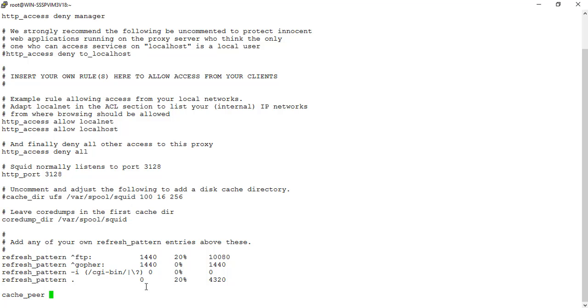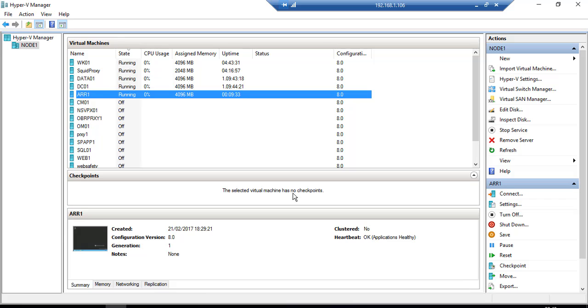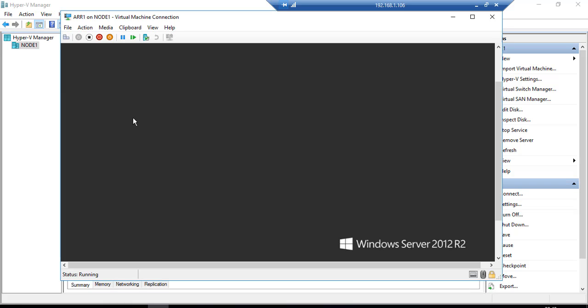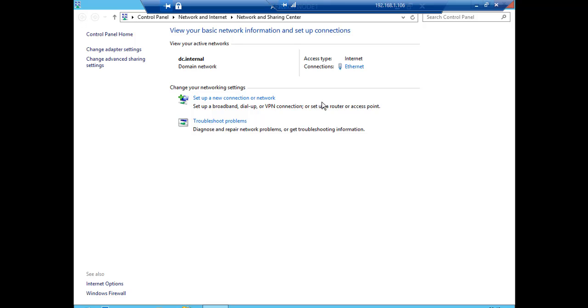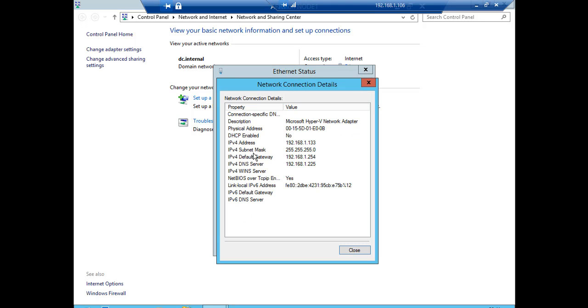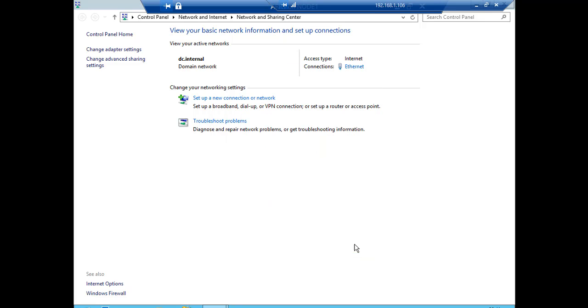For my purposes, I'm going to log in to my Hyper-V. I have a host here, and I'm going to have a look at the IP on this. So I've got 192.168.1.133.